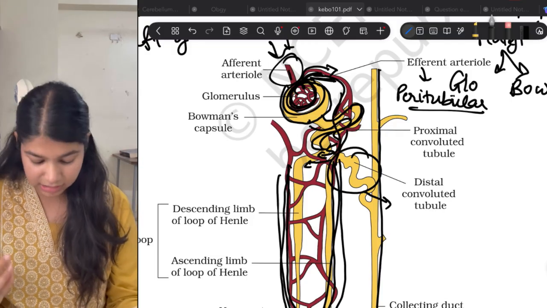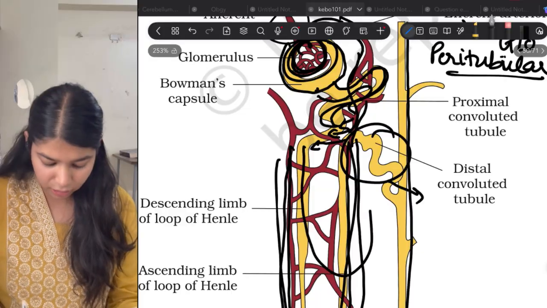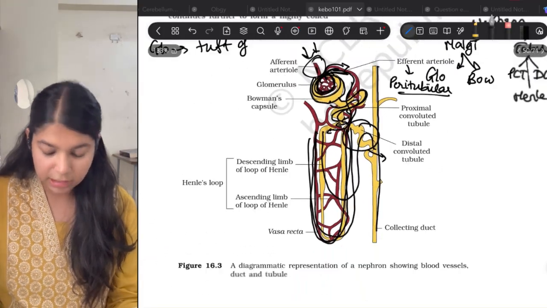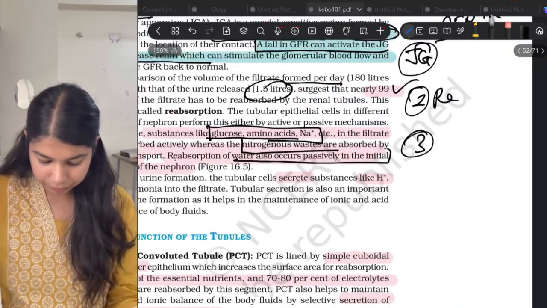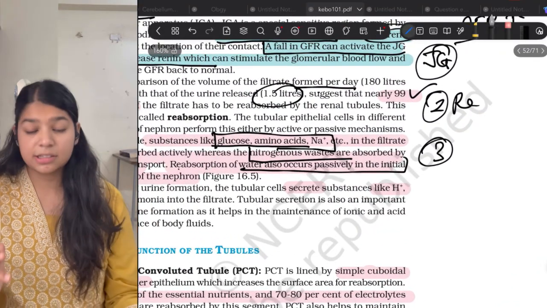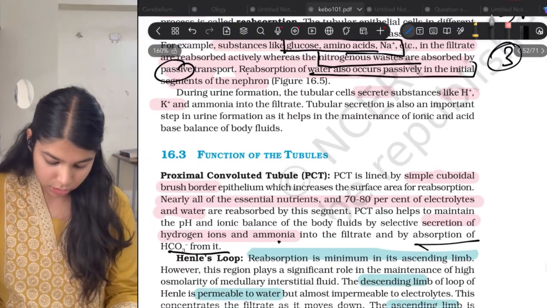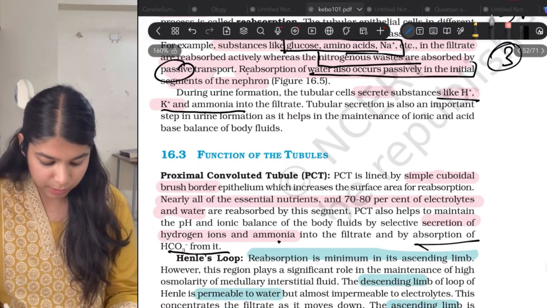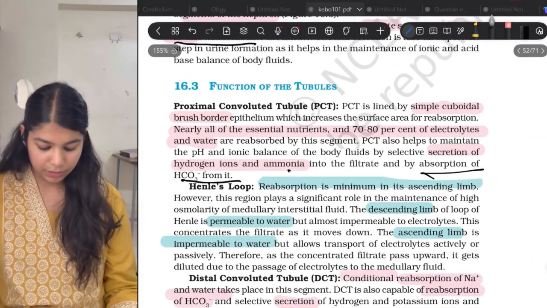It secretes the substance or the waste in the PCT or DCT, any of them, and then it is carried forward in the urine. Okay, so this is tubular secretion. So excretion takes place by glomerular filtration and also by tubular secretion. So H plus, K plus and ammonia are done by tubular secretion.